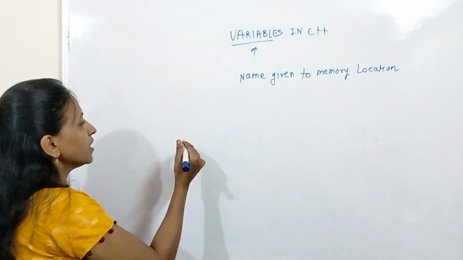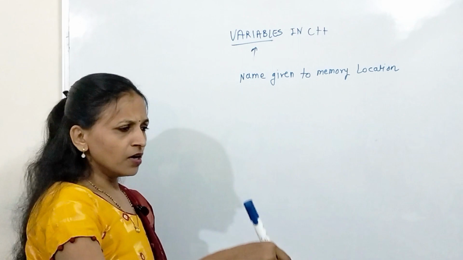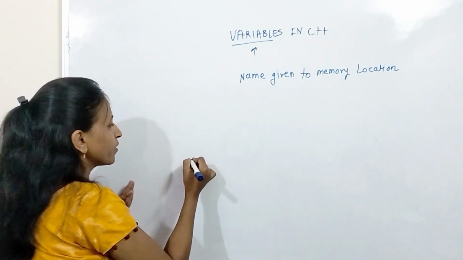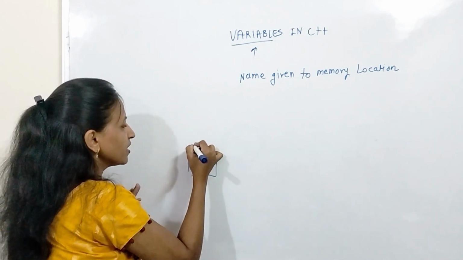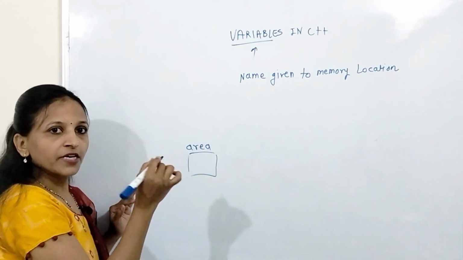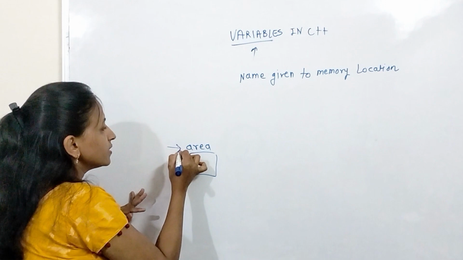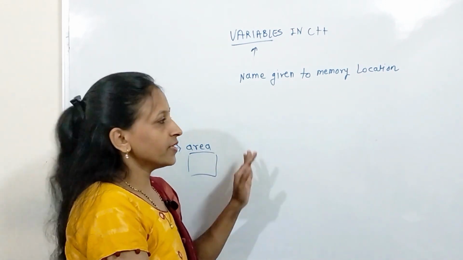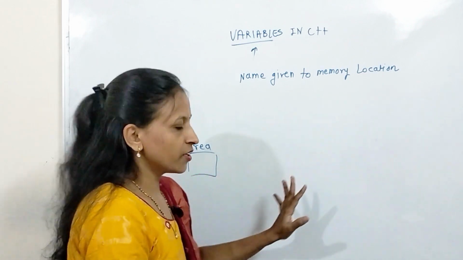Now see here, I want to allocate some space for the area. I will allocate some space in memory and give a name to that allocated block. How to do this? That is nothing but declaration of a variable, and we will see the syntax. Okay, don't worry about that.